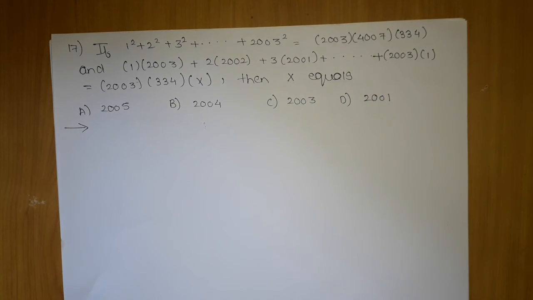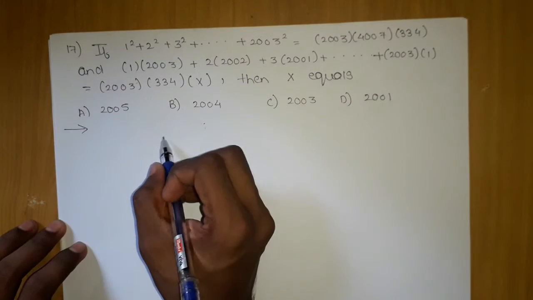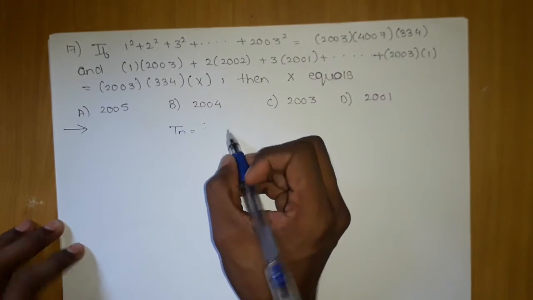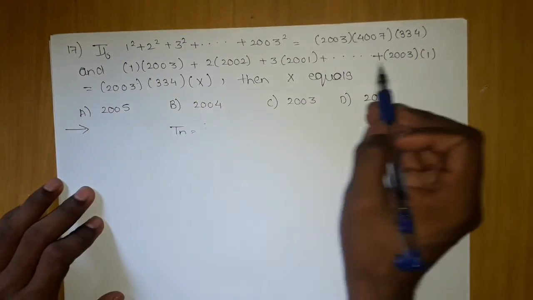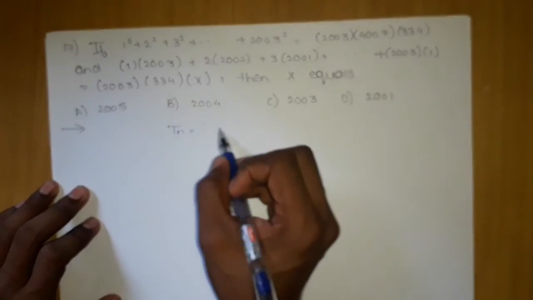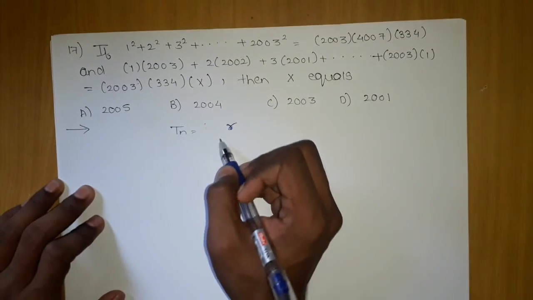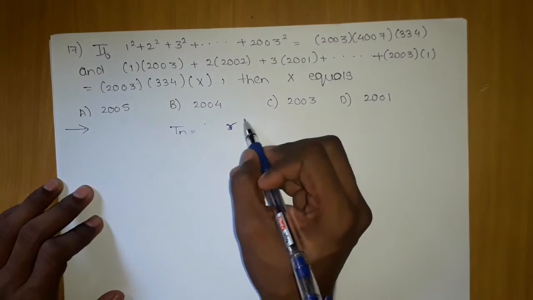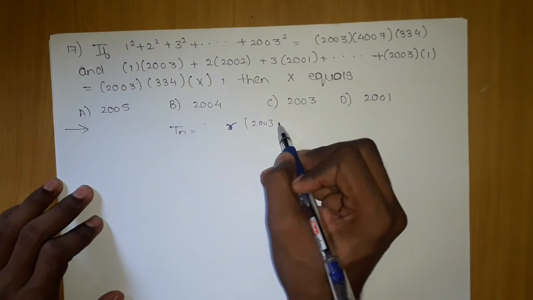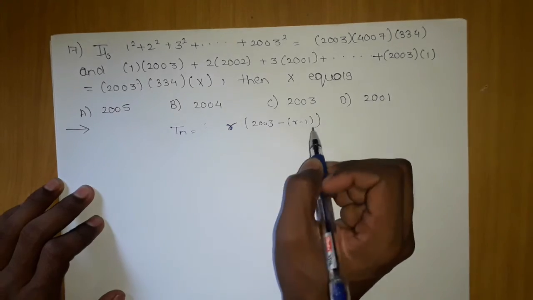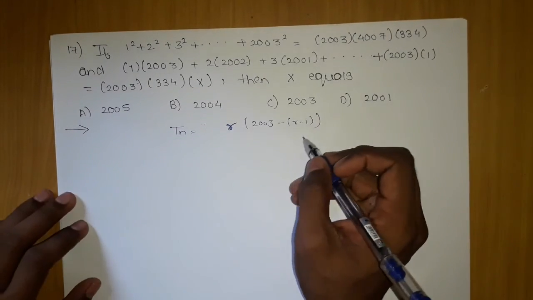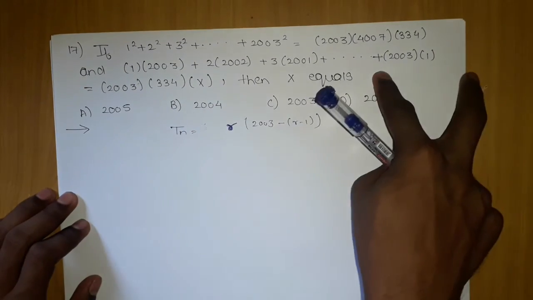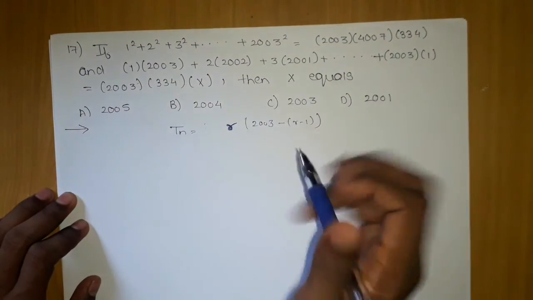So how can we proceed? Here, if we understand the Tn term of this series, we can get the sum. Whenever one series is increasing, you will directly be able to say that it will be some r, because it is increasing. But whenever there is a series which is decreasing, you will always take it like this: 2003, the max value, minus r minus 1. Always remember this. This is a standardized rule. Just always keep this in mind. You will be able to solve this question, in which one is an increasing AP and the other is a decreasing AP.